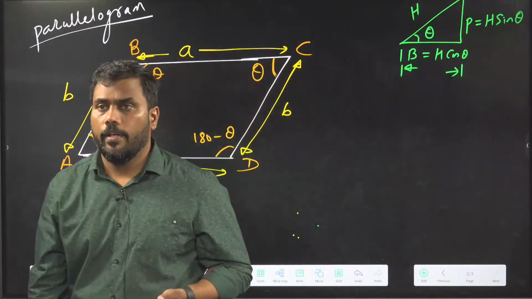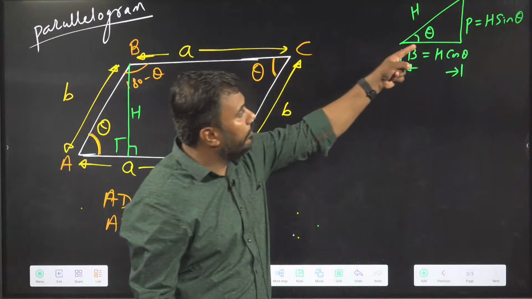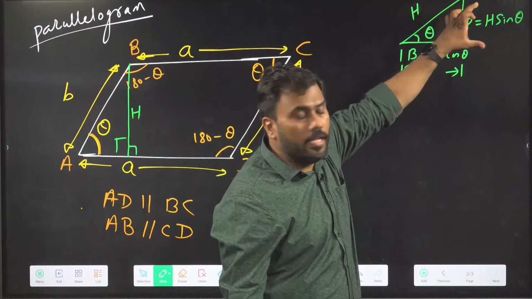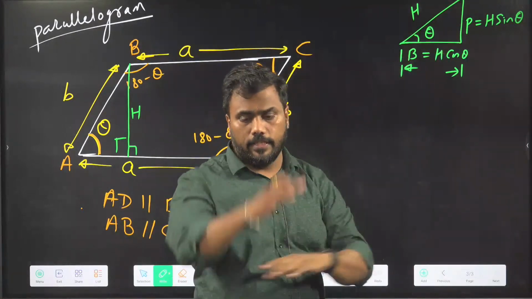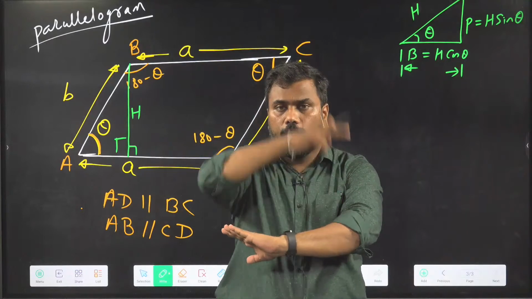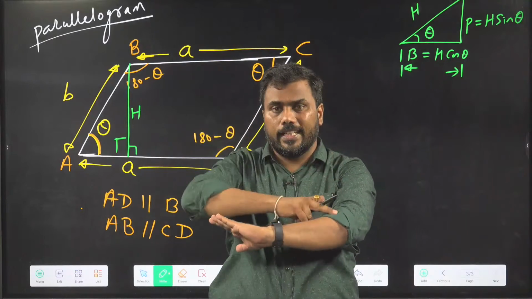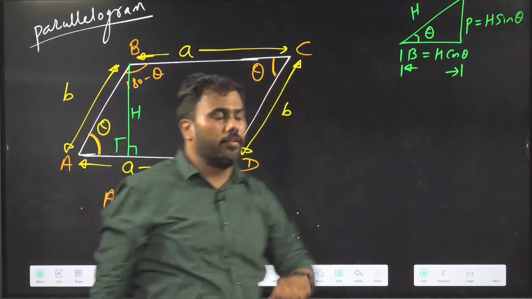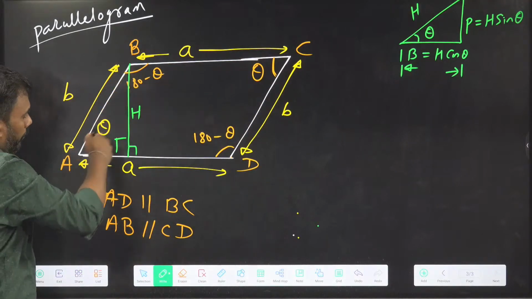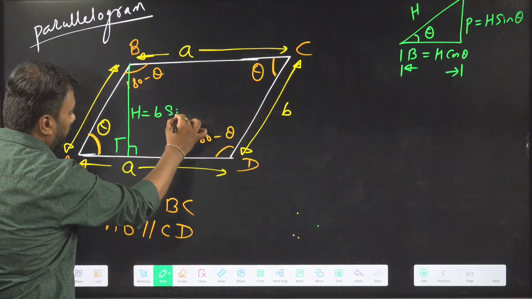Okay. Whenever you have a right angle triangle, hypotenuse times sine theta gives you perpendicular. Hypotenuse times cos theta gives you base. So now this height should be equal to B into sine theta.